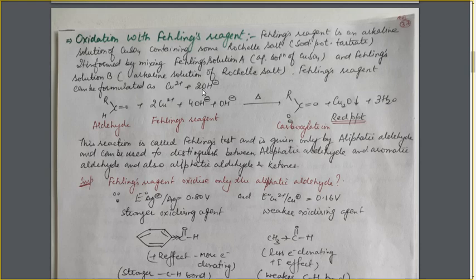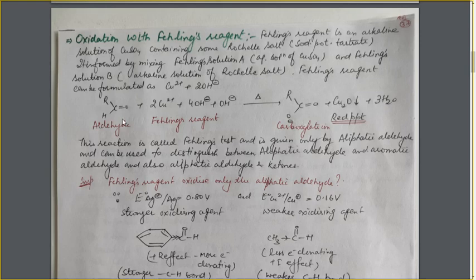This is Fehling's reagent. Now how the reaction takes place, what are the changes taking place. We can formulate the Fehling's reagent as this: copper 2 positive plus 2 OH negative ion. As per the chart, 2 positive, I have taken 2 OH negative ion. Now during this reaction, the copper 2 positive will be changed into copper 1 positive. Cupric ion will change into the cuprous ion. That is, copper will change from plus 2 oxidation state to plus 1 oxidation state. Here the copper is present in plus 1 oxidation state.